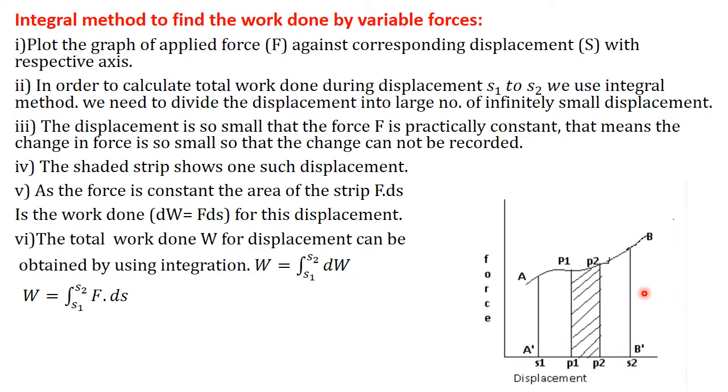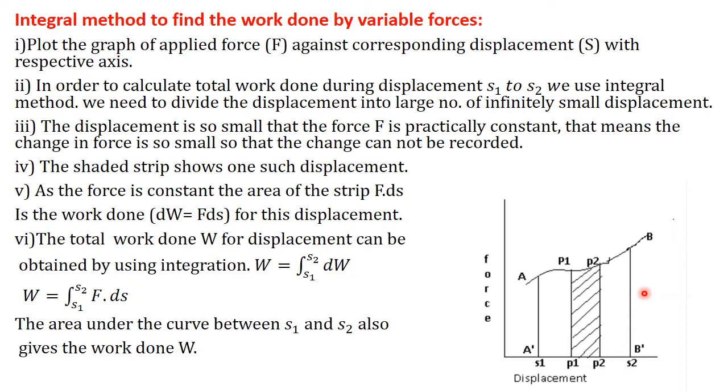Now see how we can solve various types of examples based on this formula. See, the area under the curve between S1 and S2 gives what? Work done. The simple thing is, whenever a graph is plotted as y versus x, the area under the graph is nothing but y into x. Here y is force and x is displacement. If you multiply y by x, we get force into displacement, and force into displacement is nothing but work. So that's why we state one sentence: the area under the curve, when the graph is plotted as force versus displacement, gives us the total work done